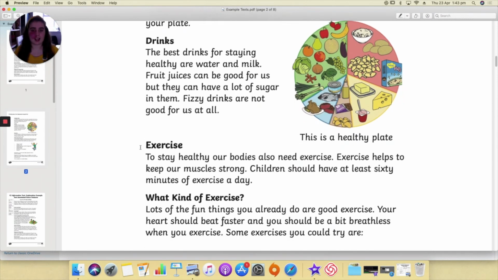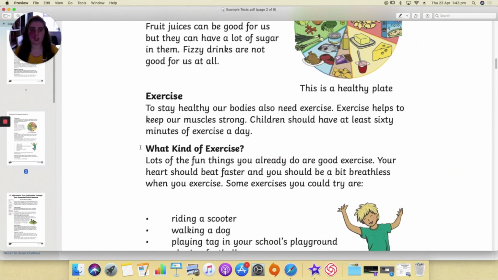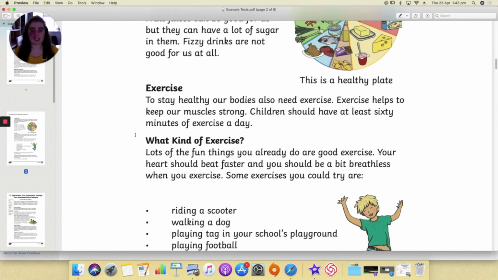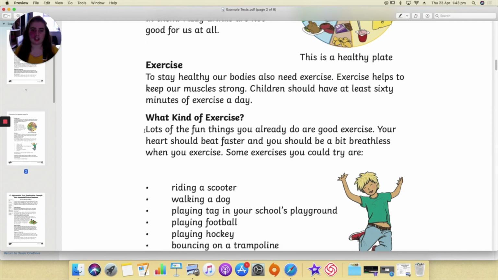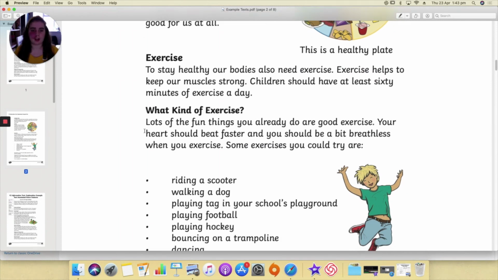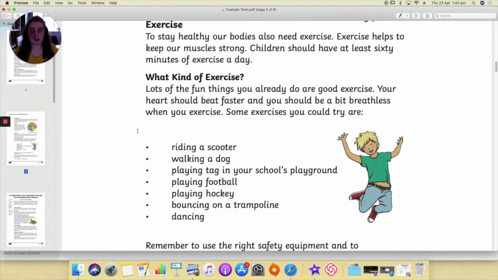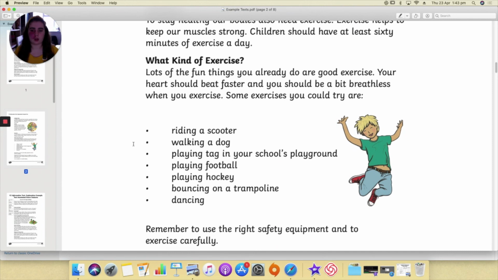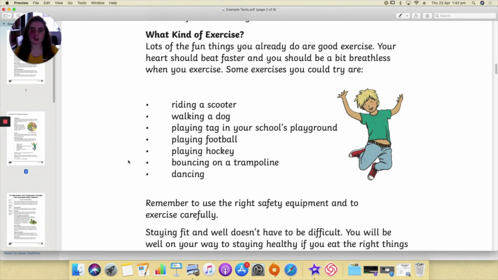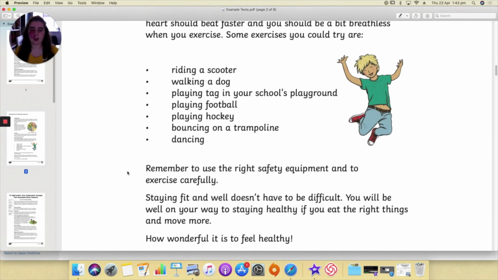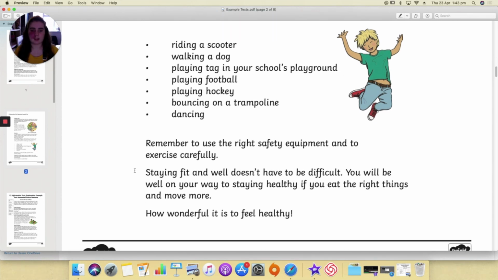Exercise. To stay healthy, our bodies also need exercise. Exercise helps to keep our muscles strong. Children should have at least 60 minutes of exercise a day. What kind of exercise? Lots of the fun things you already do are good exercise. Your heart should beat faster and you should be a bit breathless when you exercise. Some exercises you could try are riding a scooter, walking a dog, playing tag in your school's playground, playing football, playing hockey, bouncing on a trampoline, and dancing. Remember to use the right safety equipment and to exercise carefully. Staying fit and well doesn't have to be difficult.